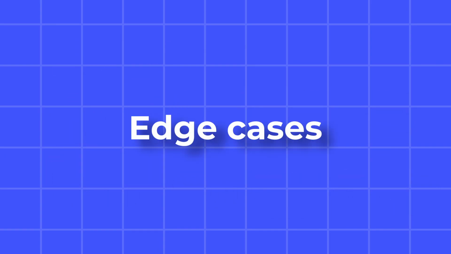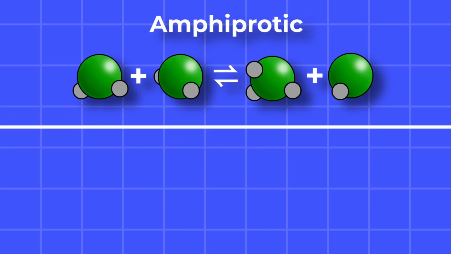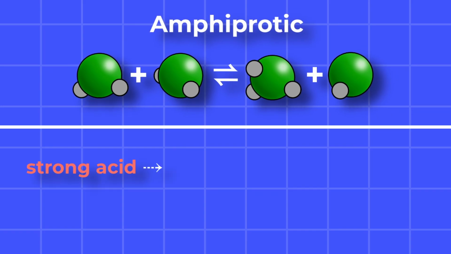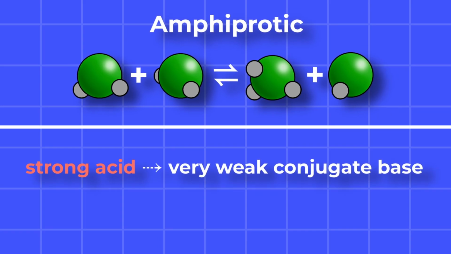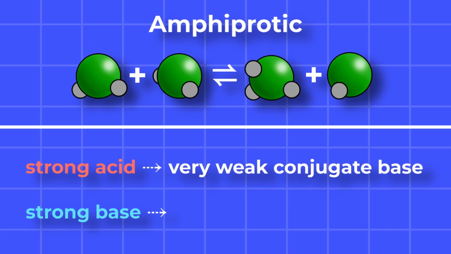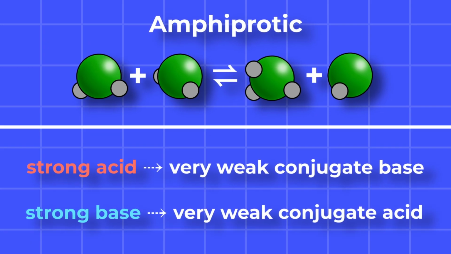Edge cases help your intuition. Water is amphiprotic. It can play both roles depending on the partner. Also, the stronger the acid, the weaker its conjugate base, and the stronger the base, the weaker its conjugate acid.